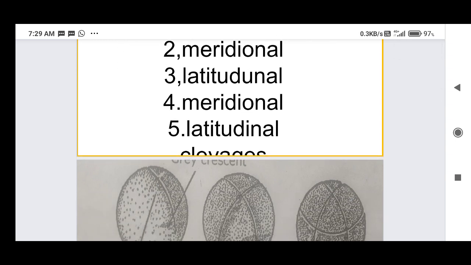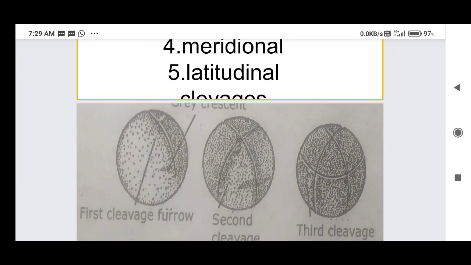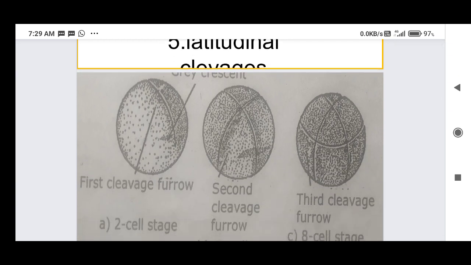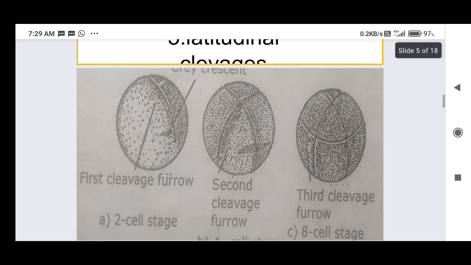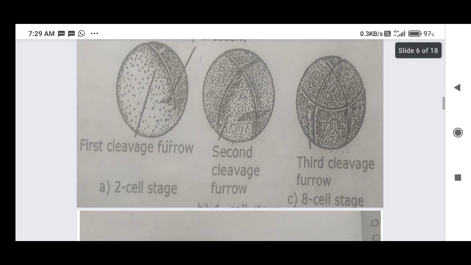Next, the first division is observed as the first cleavage furrow, and this division is called meridional division. The second cleavage also forms, in the opposite direction, at 90 degrees to the first cleavage. It is the second meridional division. The third one is a horizontal division, and by the third division 8 cells are formed.